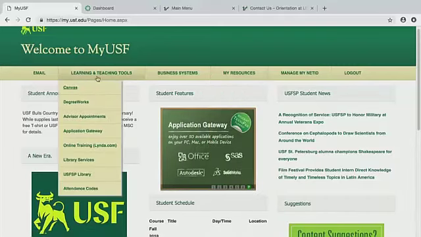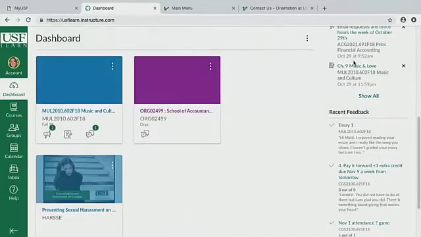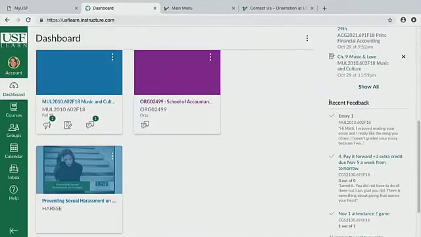But now we're going to go through Canvas, and I'm going to take you through what Canvas looks like, how you can navigate Canvas, so what are all the tabs on Canvas, and we're just going to look at that right now. All right, so first when you pull it up, it's going to look like this on your dashboard. As you can see on the right-hand side, there are to-dos. I've got a couple on here that I need to complete, but you can also go down. You can see recent feedback.